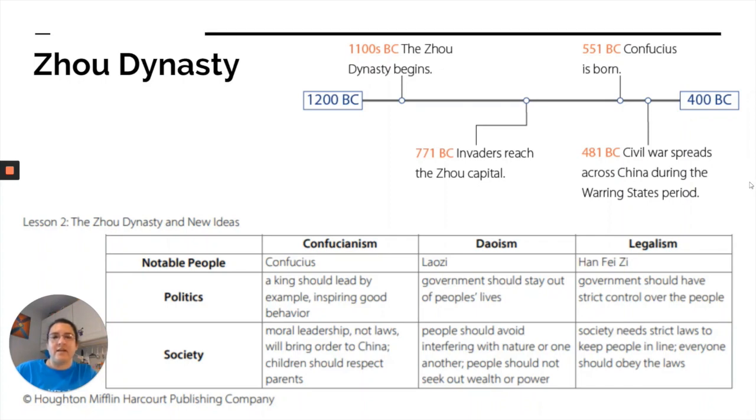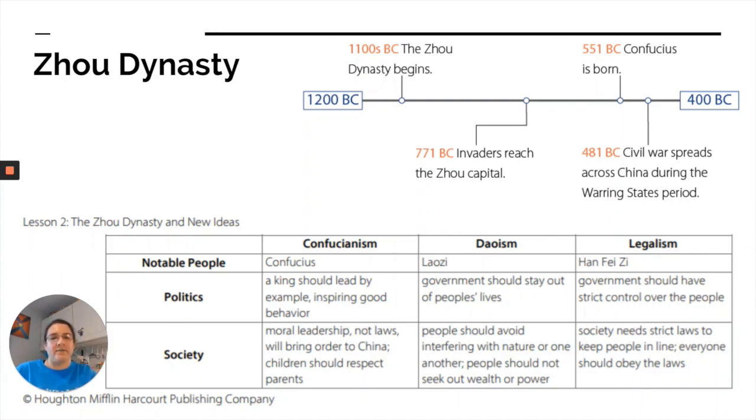The Zhou dynasty began in the 1100s BC and went through a lot of philosophical beliefs. They had three major philosophies that came about during this time: Confucianism, Taoism, and legalism. Confucianism was led by the important leader Confucius, and he believed in a moral society, moral leadership, not really laws, but having respect, children respecting their parents and bringing order to China that way.